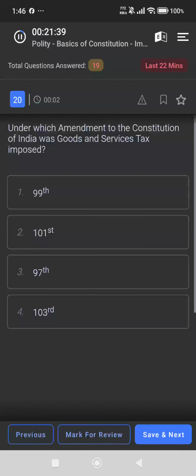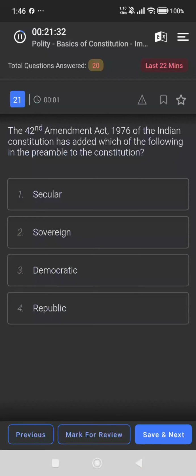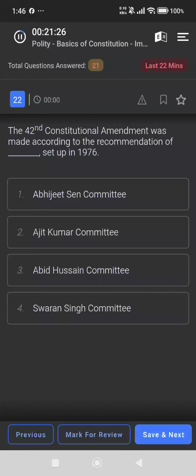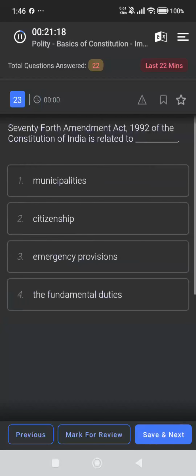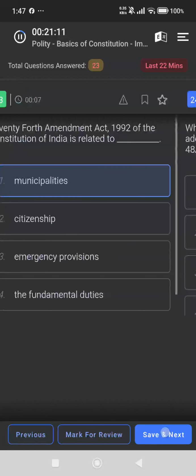Under which amendment to the Constitution of India was Goods and Services Tax imposed? 101. The 42nd Amendment of the Indian Constitution has added which of the following? Secular. The 42nd Constitutional Amendment was made according to the recommendation of the Swaran Singh Committee. The 74th Amendment 1992 of the Constitution of India is related to municipalities.